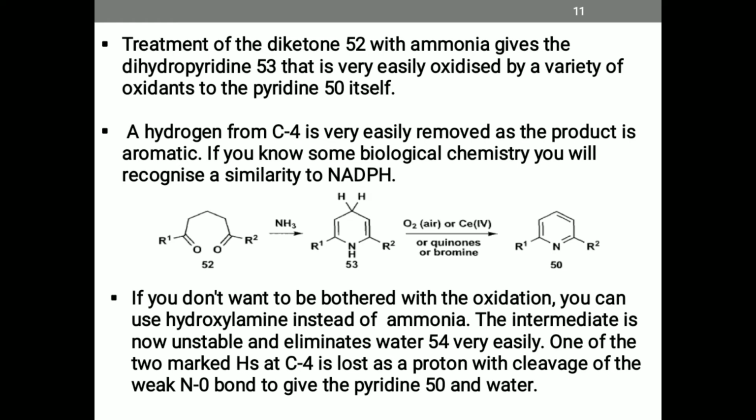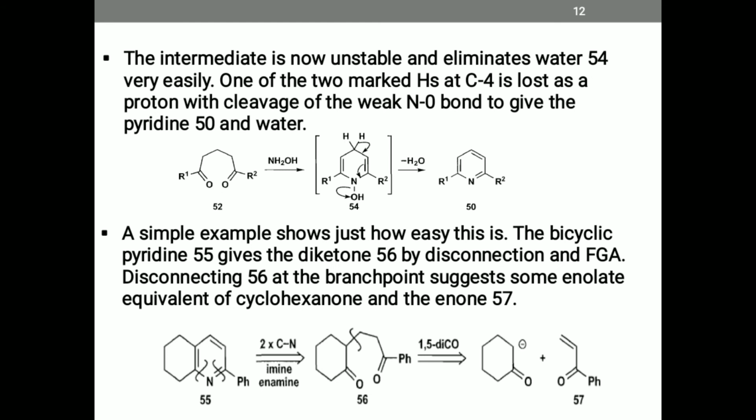The intermediate is now unstable and eliminates water 54 very easily. One of the two marked hydrogens at C4 is lost as a proton, with cleavage of the weak N-O bond, to give pyridine 50 and water. Here we see that a water molecule is removed from structure 54 and pyridine 50 is obtained.